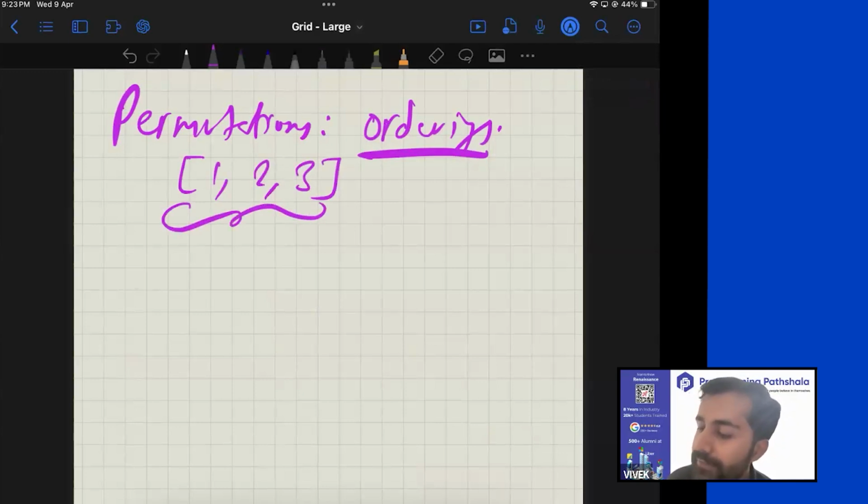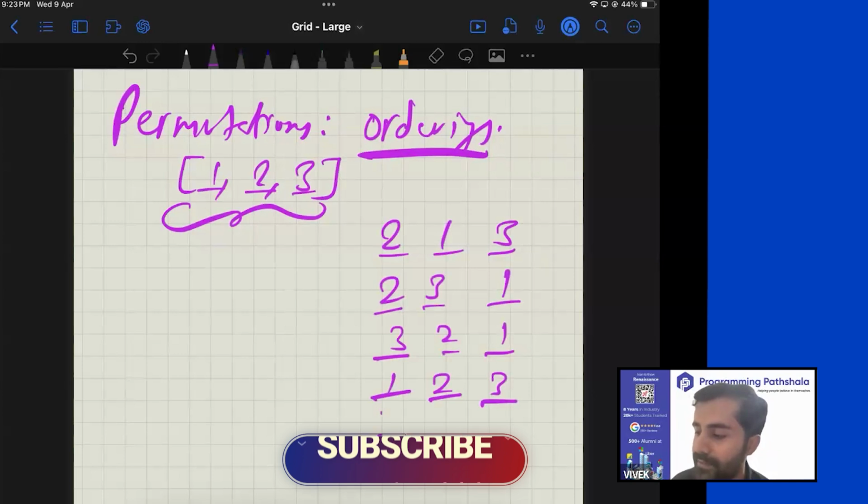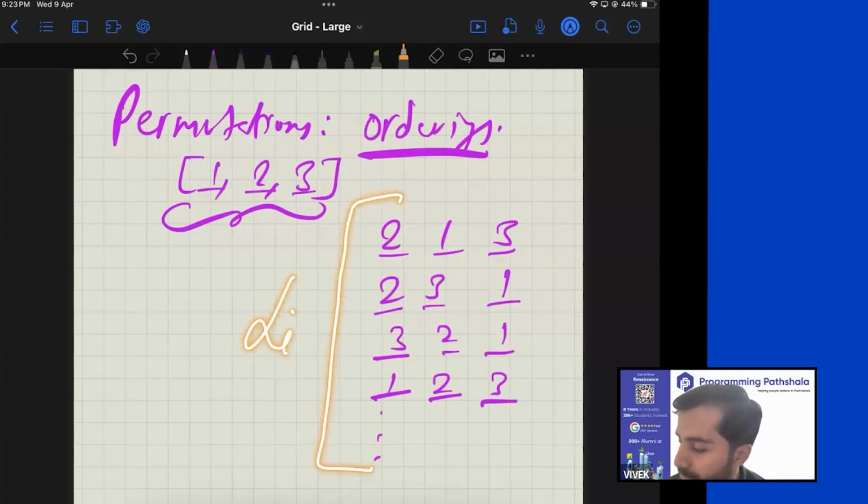The thing with permutation is that any permutation that you make should contain all these items. So all the 3 items should be there. You cannot miss any of those. The only thing is you can change their order. You can shuffle them. So you can have something like 2, 1, 3. This is a permutation. 2, 3, 1 is another permutation. 3, 2, 1 is another permutation. In fact, 1, 2, 3 is also a permutation of itself. There are so many permutations. But if you have to list them down, how would you go about it? This is the problem which we'll be solving: how do we list down all the permutations?